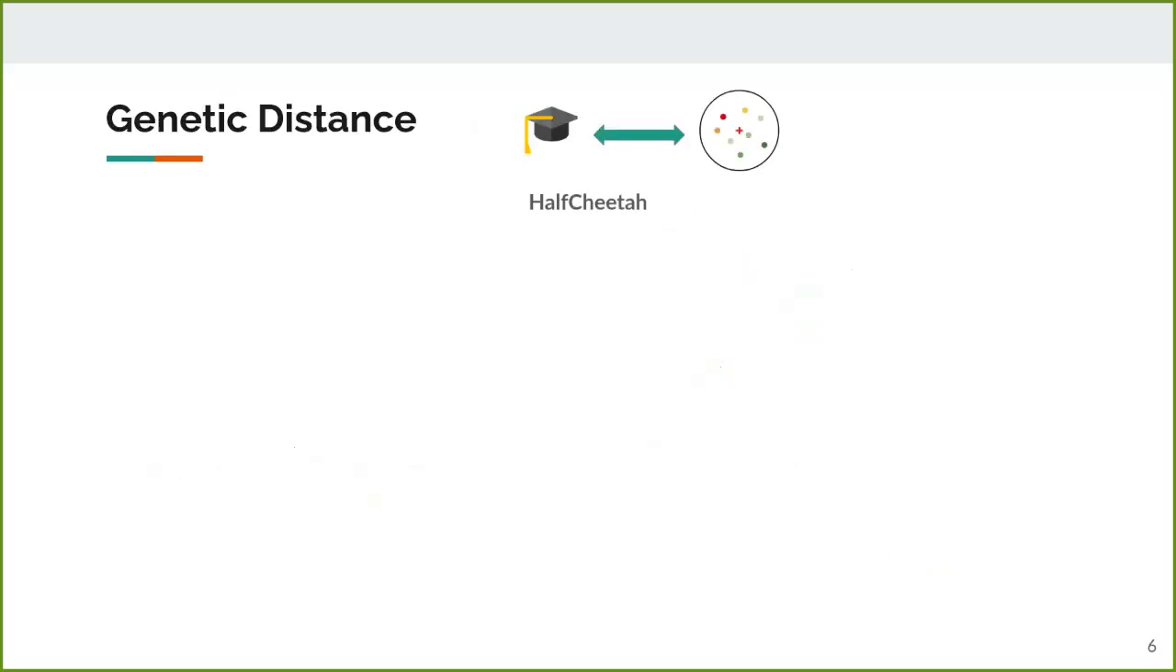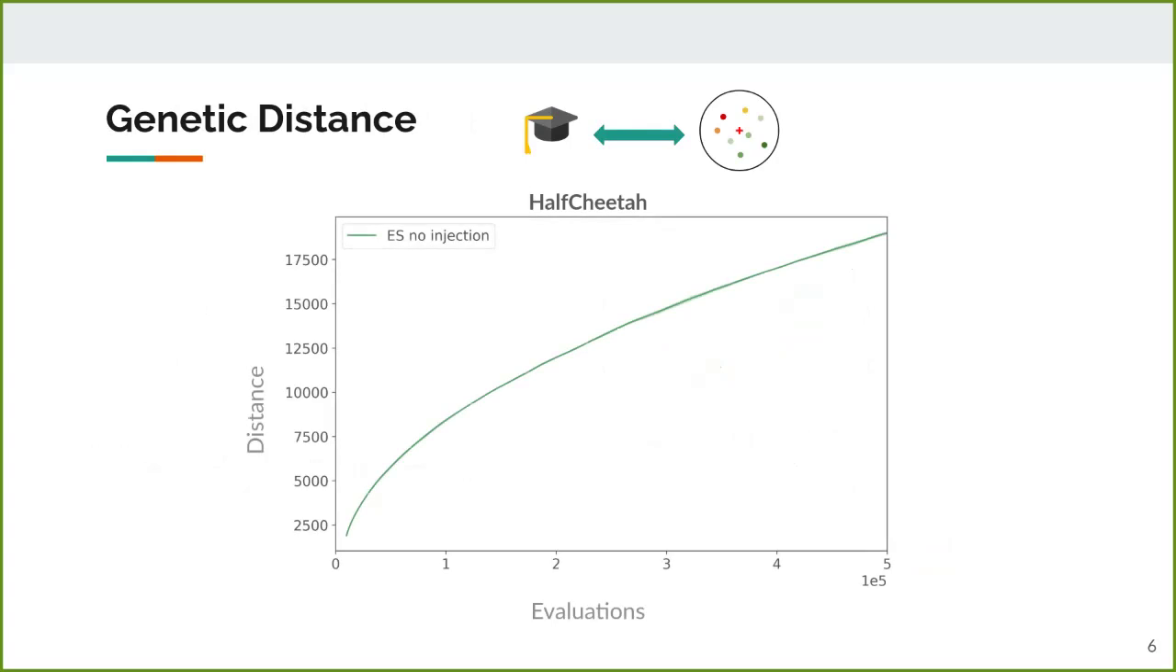Going back to actor injection, if we use trajectories to train an actor policy with RL, we have two solutions to keep track of in the search space: the ES center and the genome of the actor. If we measure the distance in the genome space between them, we can see that naturally they follow different paths, and they drift away from each other. This is a phenomenon we call genetic drift. The genome of the actor gets further and further away from the ES policy during the evolution.